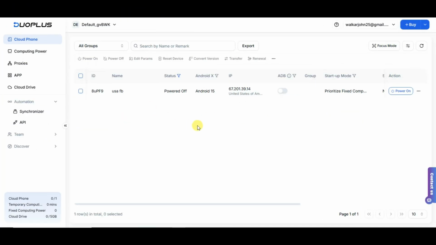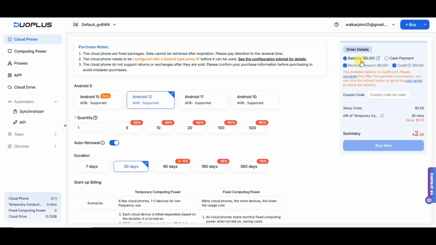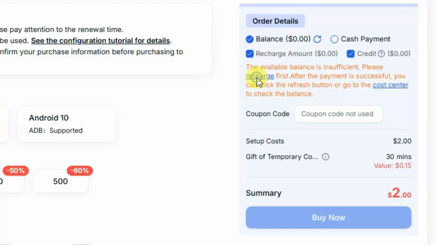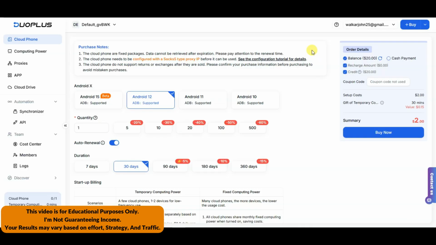Here you can see easy to understand dashboard. Now you can click on Buy button. Here you can see two options. Cloud Phone, Computing Power. You can click on Buy Cloud Phone button. Here you can see my balance is 0. First of all, I need to recharge this account. You can click on Recharge button. Now you can select your amount. You can use any of this payment method to recharge your account. You can add balance on your Duoplus Cloud Phone account.